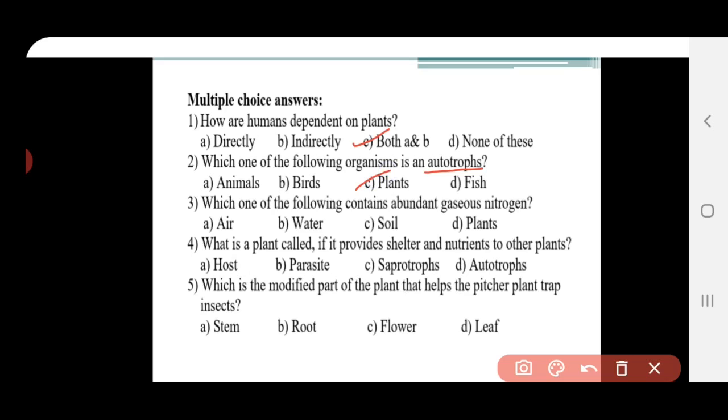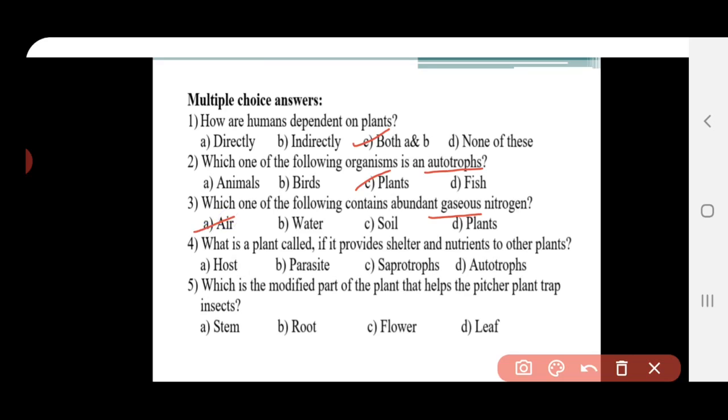Third question, which one of the following contains abundant gaseous nitrogen? They are asking about gaseous nitrogen. The options are air, water, soil and plant. The answer is air. In the air we can have the largest amount of gaseous nitrogen.